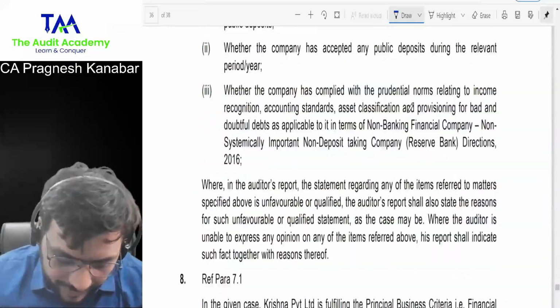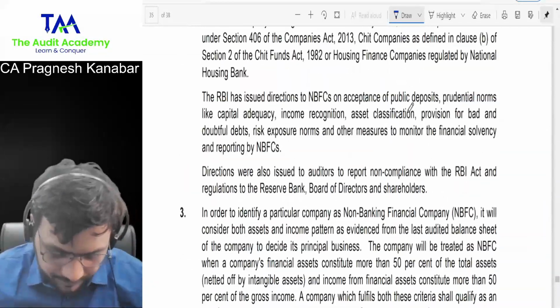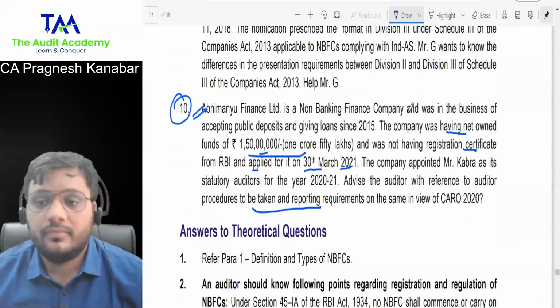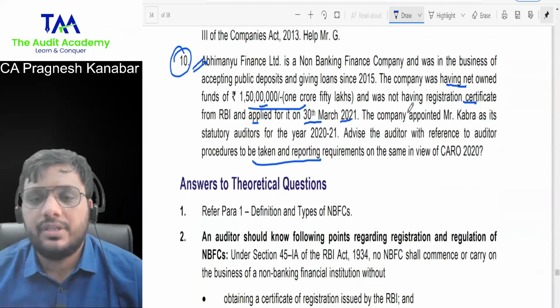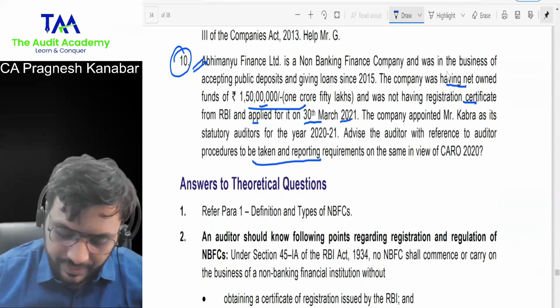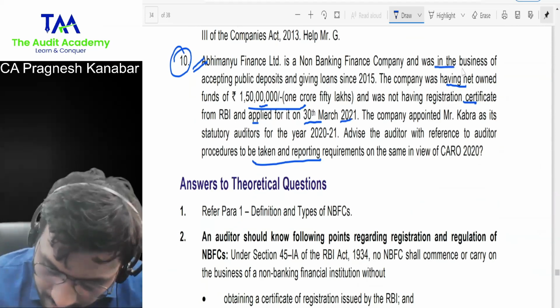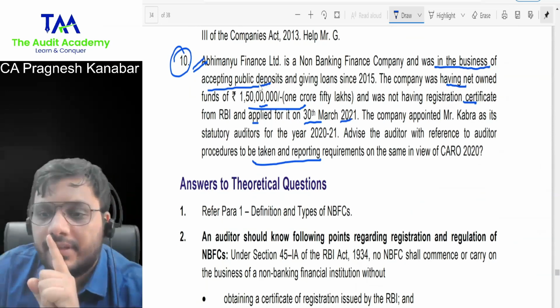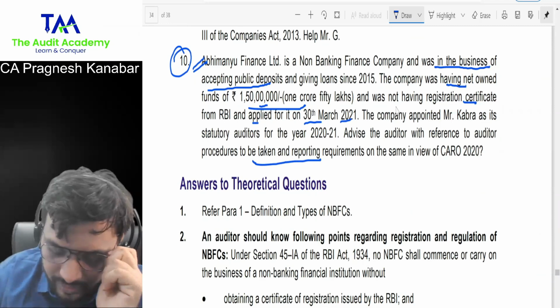This question of net owned fund, which I showed you earlier, I'm coming back to that question. Abhimanyu Finance Limited is an NBFC and it was in the business of accepting public deposits and giving loans since 2015.